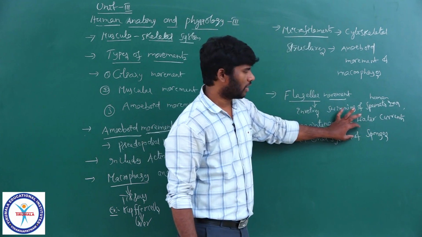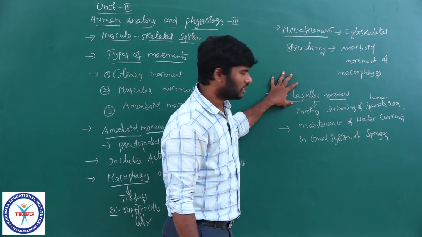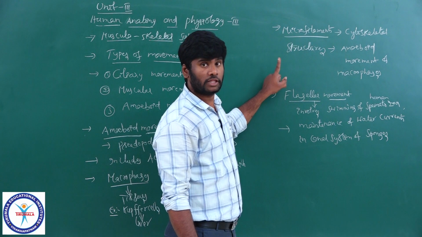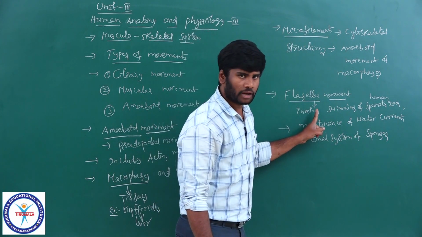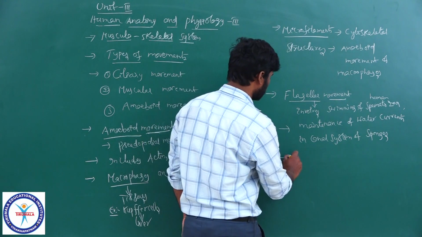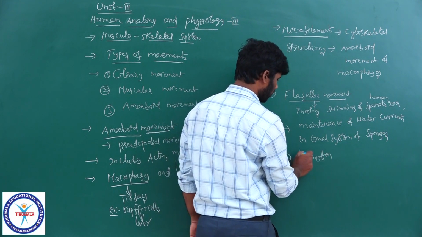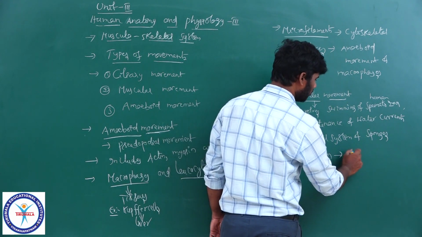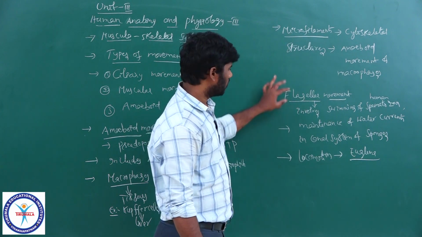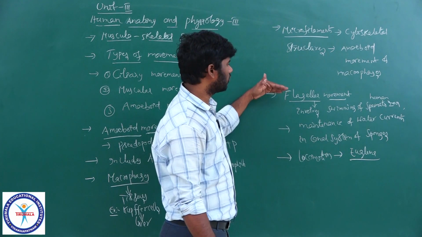We have discussed the water canal system along with the diagram in phylum Porifera. The flagellated choanocytes lining the spongocoel or paragastric cavity help in maintenance of water currents in the canal system of sponges. And flagellar movement also helps in locomotion of certain protozoans like Euglena. Yeah, this is about flagellar movement.